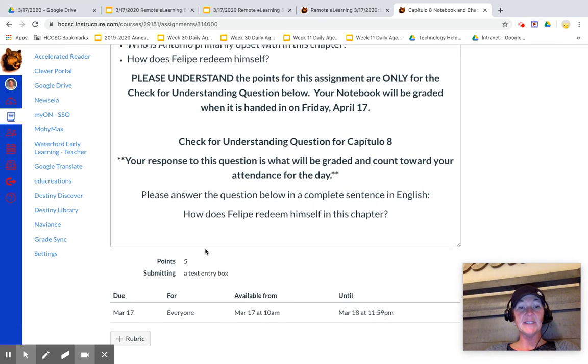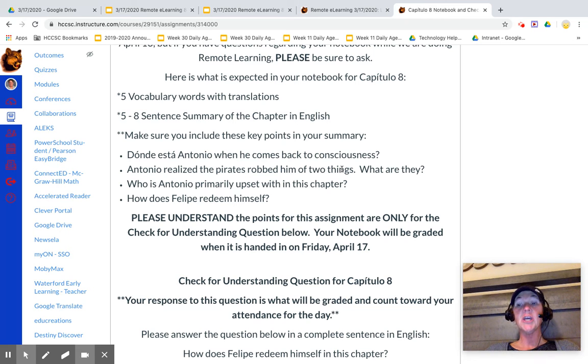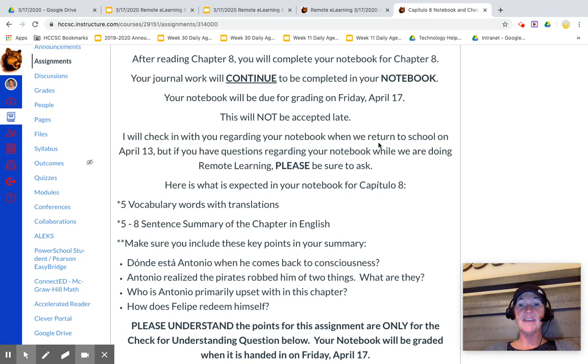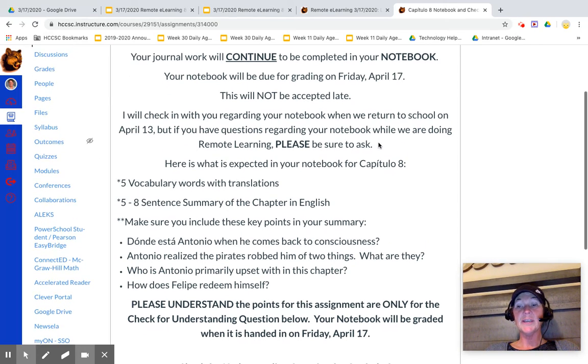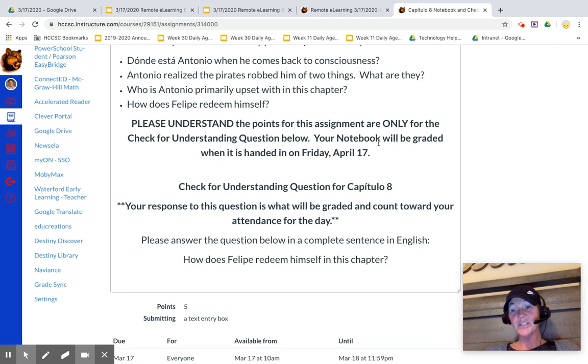One thing I do want to point out to you, please understand the points for this assignment. So down here, it's going to say it's a 5-point assignment, and you're like, what? I'm getting 5 points from my notebook? No. Remember, your notebook's going to be a separate grade. It's due on Friday, April 17th, but I want you working on it as we're working through these things. So I have to have you do a submission every day.